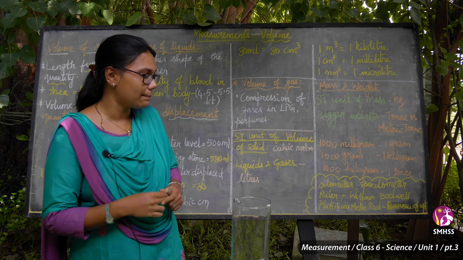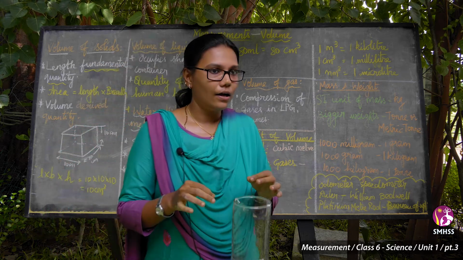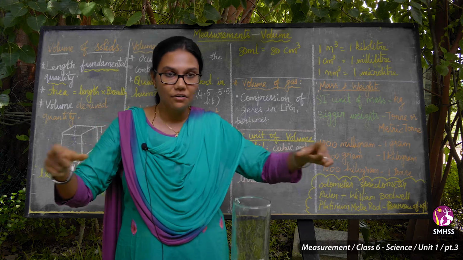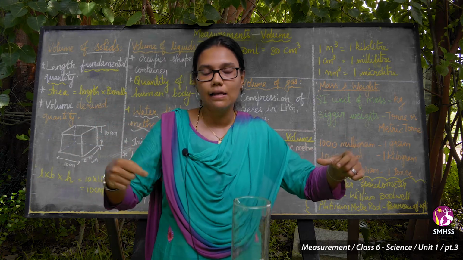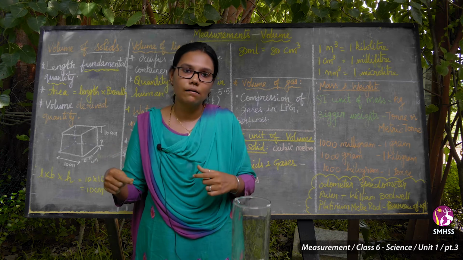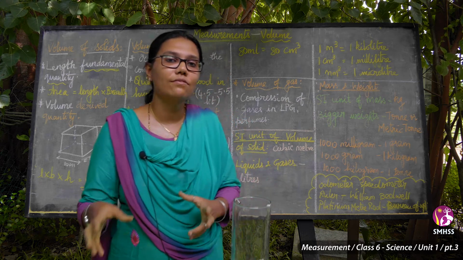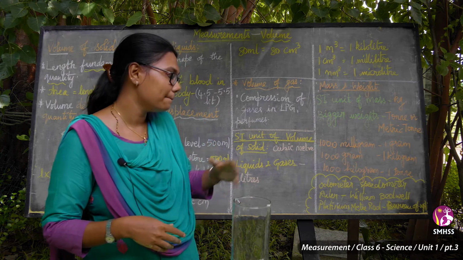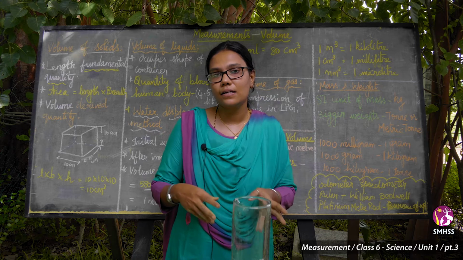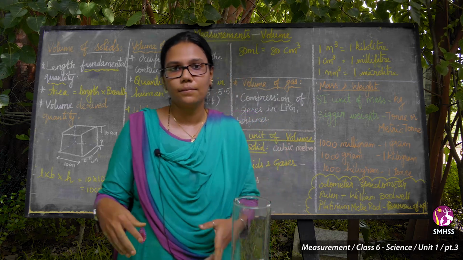Then you have a platinum meter rod, which is a meter scale made of platinum metal. It was first made at the Bureau of Weights in Paris. Its replica is in the Delhi Bureau.